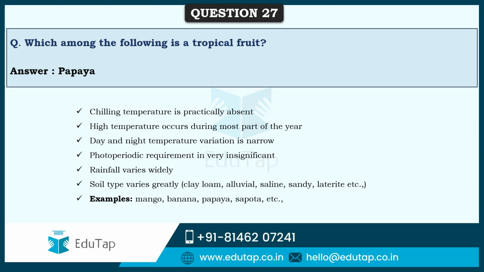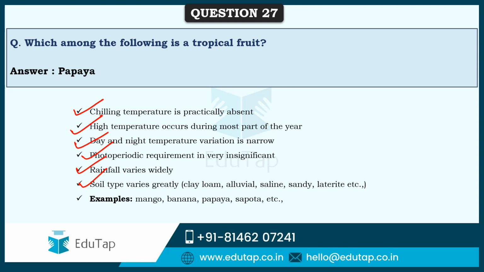Then what are the tropical fruit characteristics? See here, for tropical zone fruits, chilling temperature is practically absent, there is high temperature all year round mostly, and day and night temperature variation is very narrow. So photoperiod requirement is also very insignificant in these kinds of fruits. And then rainfall varies widely, and soil type also varies widely, like clay, loam, alluvial, saline, sandy, lateritic, all kinds of soil that you can observe in tropical zones.